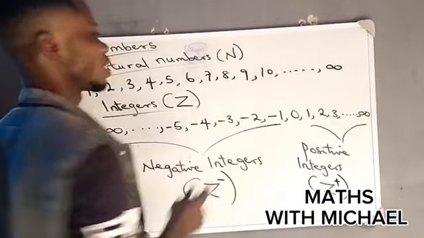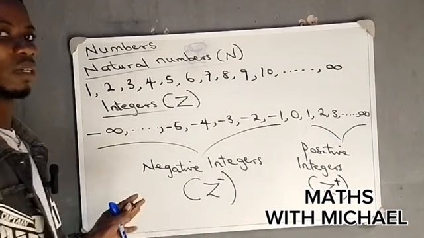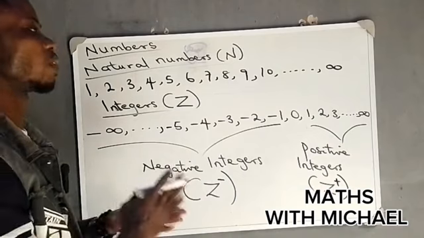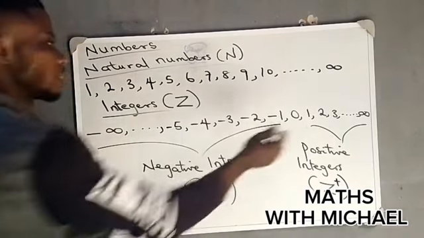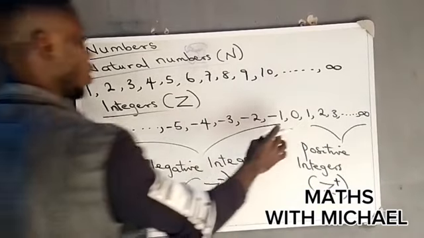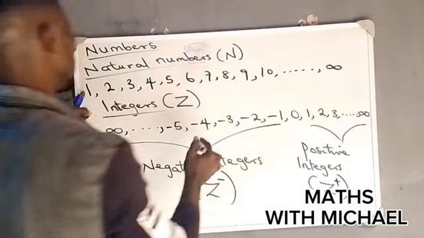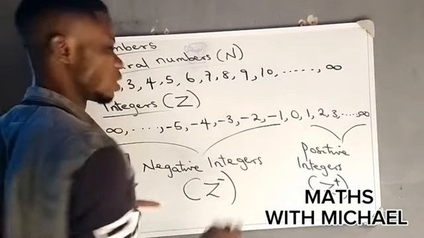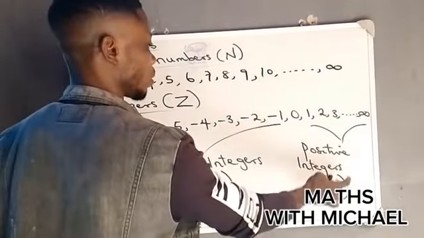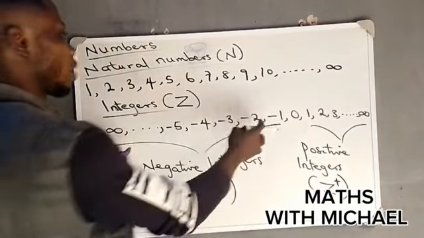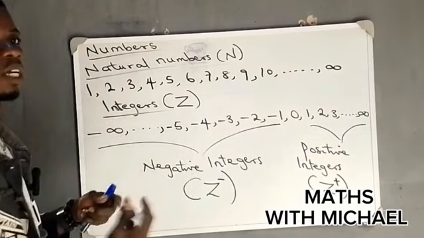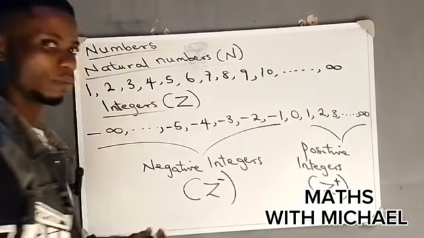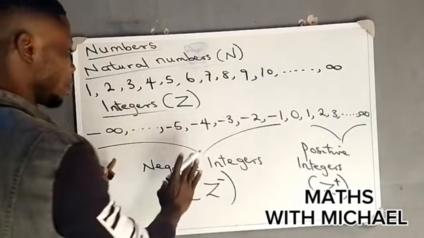You can see that 0 is in between. 0 is neutral. You cannot say that 0 is positive, and you cannot really say that it is negative. So 0 is in between the two. Natural numbers are also positive integers, but they do not include 0. So when I want to count positive integers, I can include 0, and when I want to count negative integers, I can include 0. But natural numbers do not include 0. Now, this is about integers.